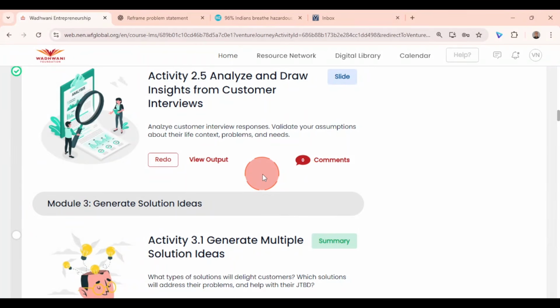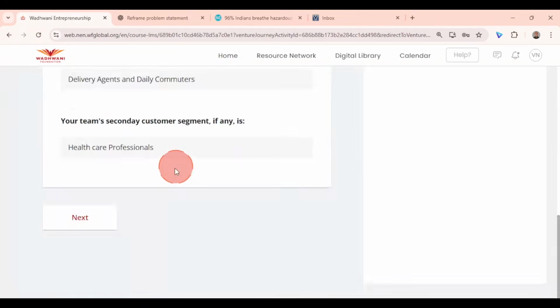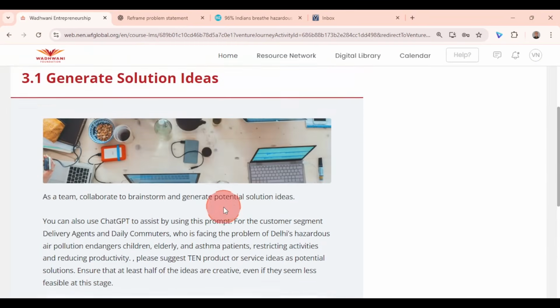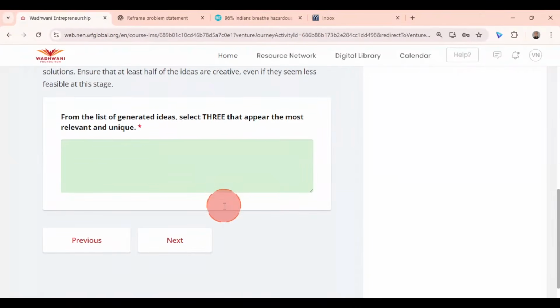Okay, so gentle reminder, go ahead, use this Wadhwani Idea Enhancer to refine your problem statement and your customer details. Go ahead, if you have used this tool, click on next, and now it's time for you to generate the solution idea.